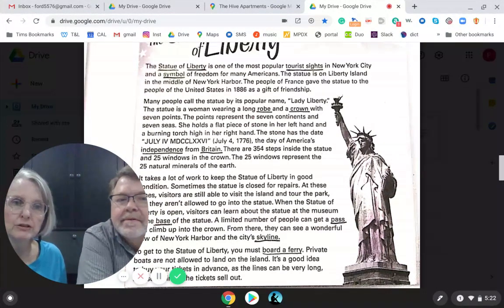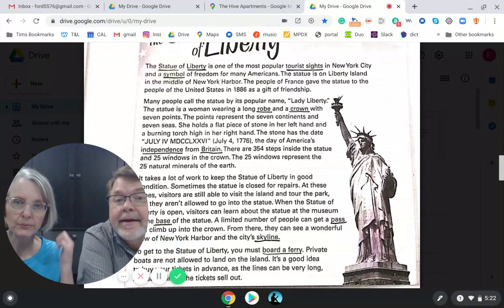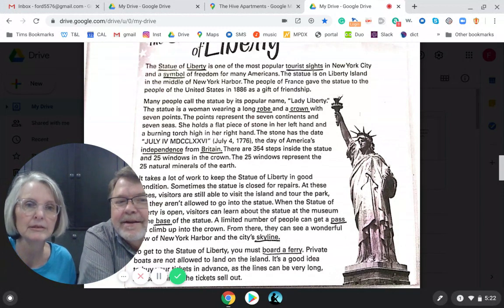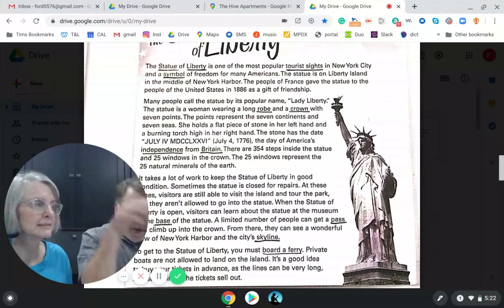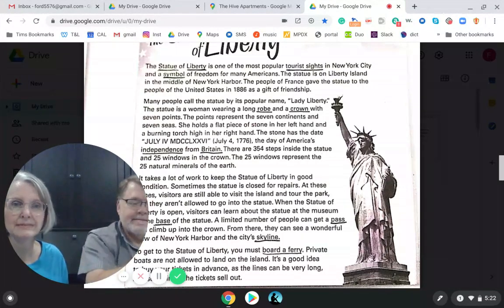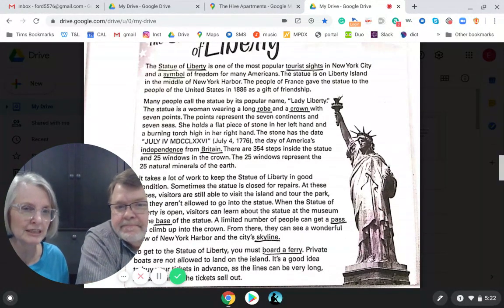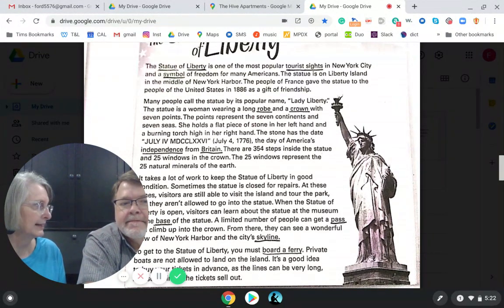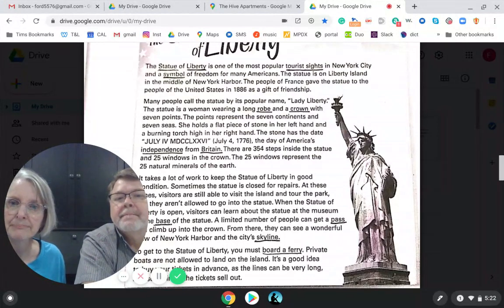Then the next word is crown. You can see around her head, with those points, here. That's the crown. It's like what a king wears, or a queen or a princess. But this one is kind of an interesting crown, and as you read about it, it has special meaning. We'll talk about that.